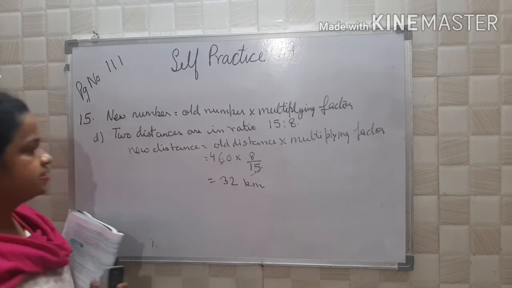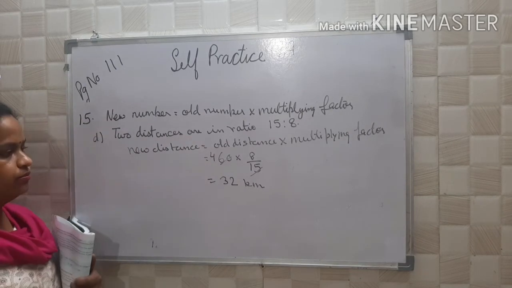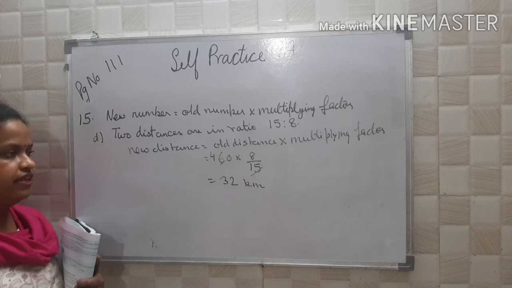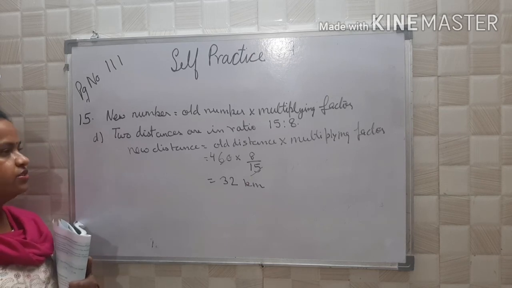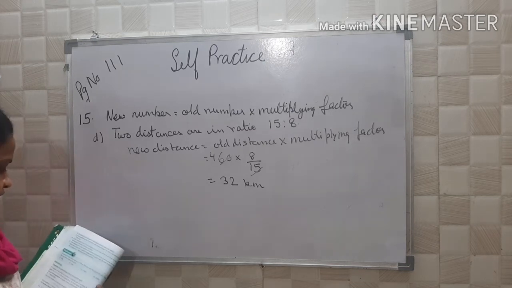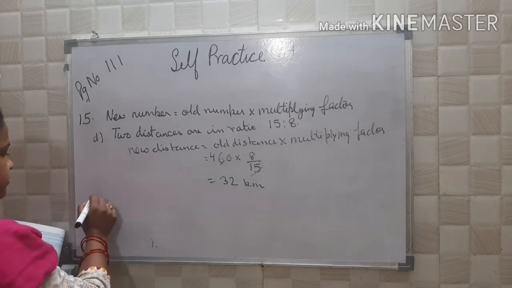What is your new distance? 32 kilometer. Old distance is 60 kilometer into 8 by 15, reciprocal of 15 is to 8. 8 by 15, that is equal to 32 kilometer. What is your answer? 32 kilometer.